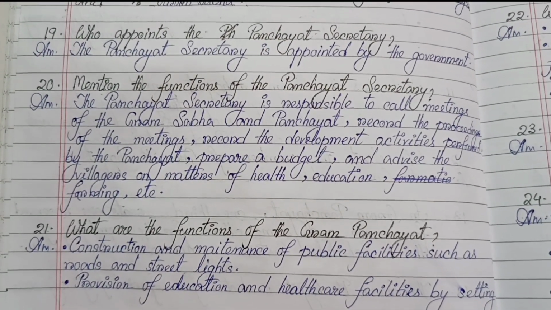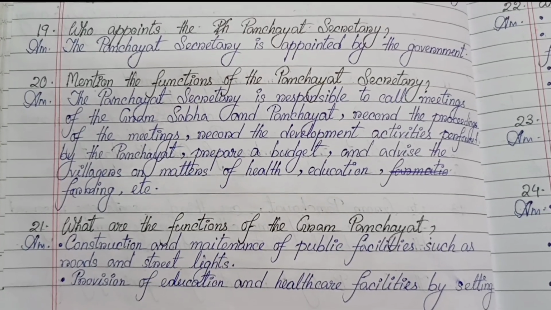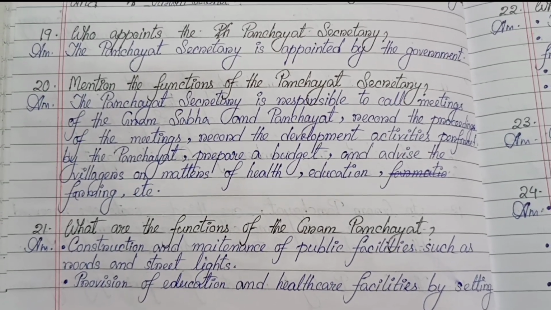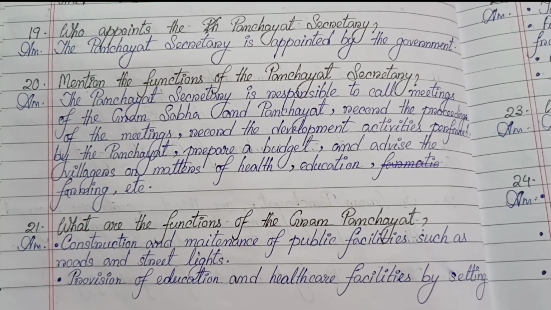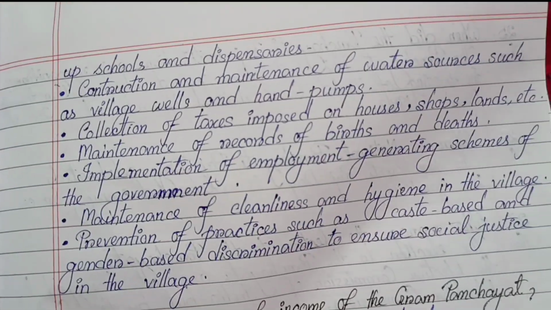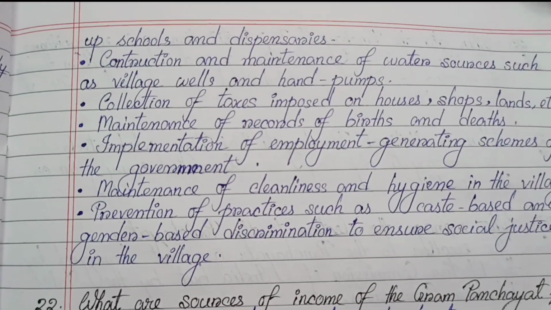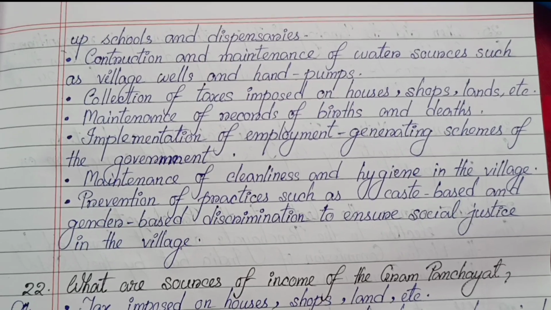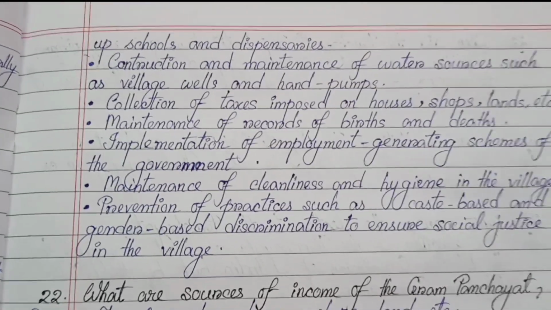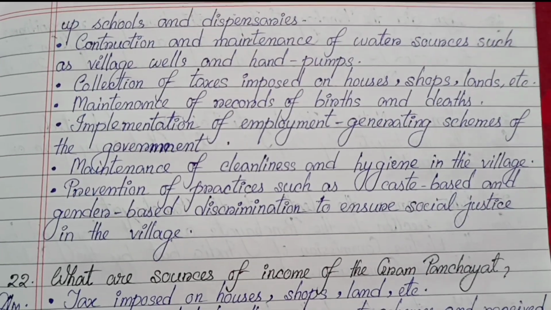Number 21, what are the functions of Gram Panchayat? Construction and maintenance of public facilities such as roads and street lights, provision of education and health care facilities by setting up schools and dispensaries. Construction and maintenance of water sources such as village wells and hand pumps.